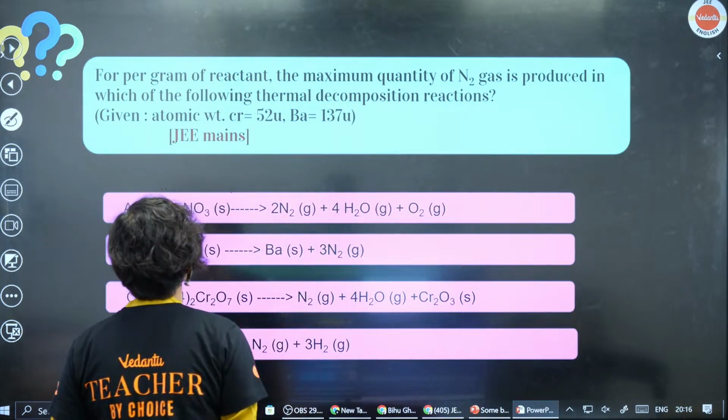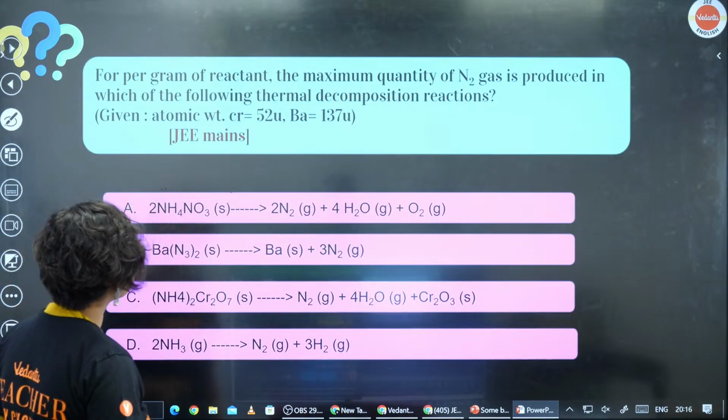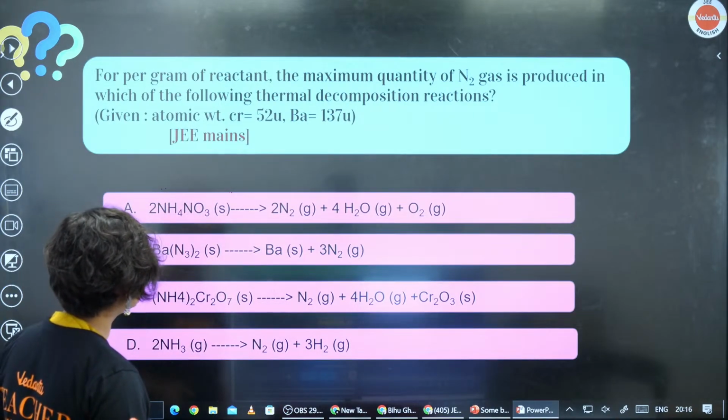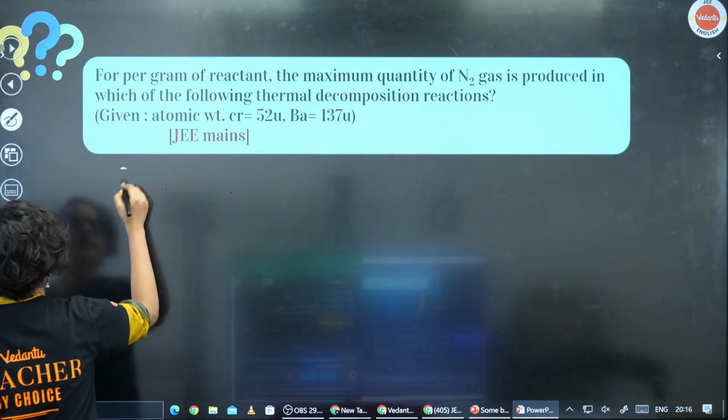So the first reaction is 2NH4NO3 gives 2N2 plus 4H2O plus O2. Okay, so let's write it down.